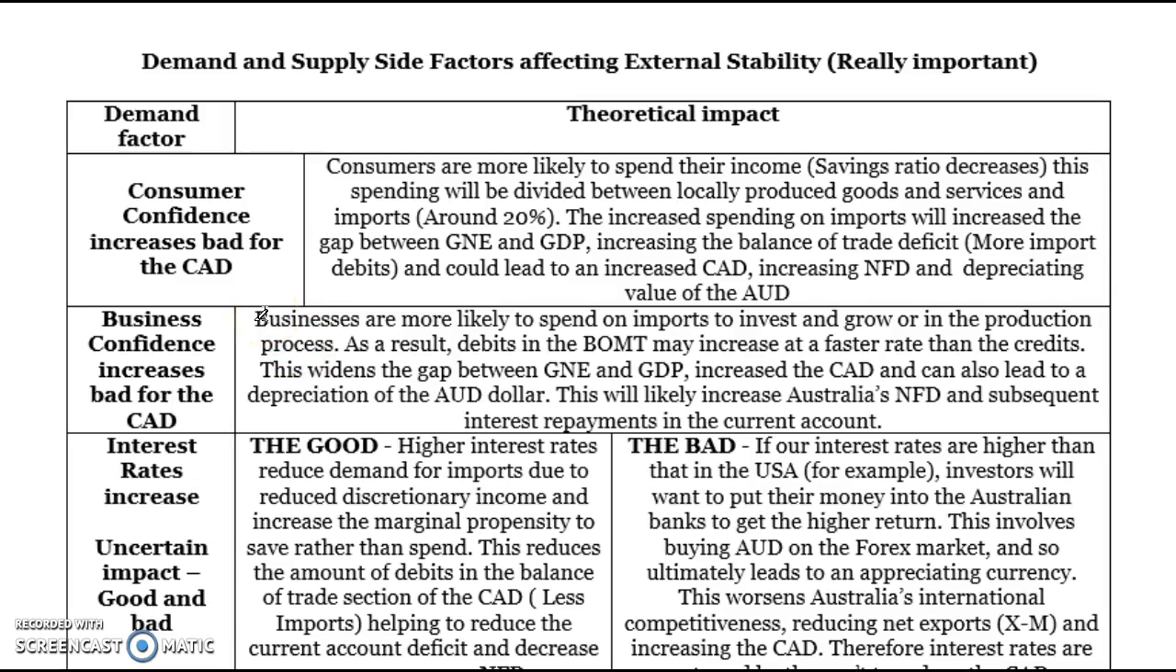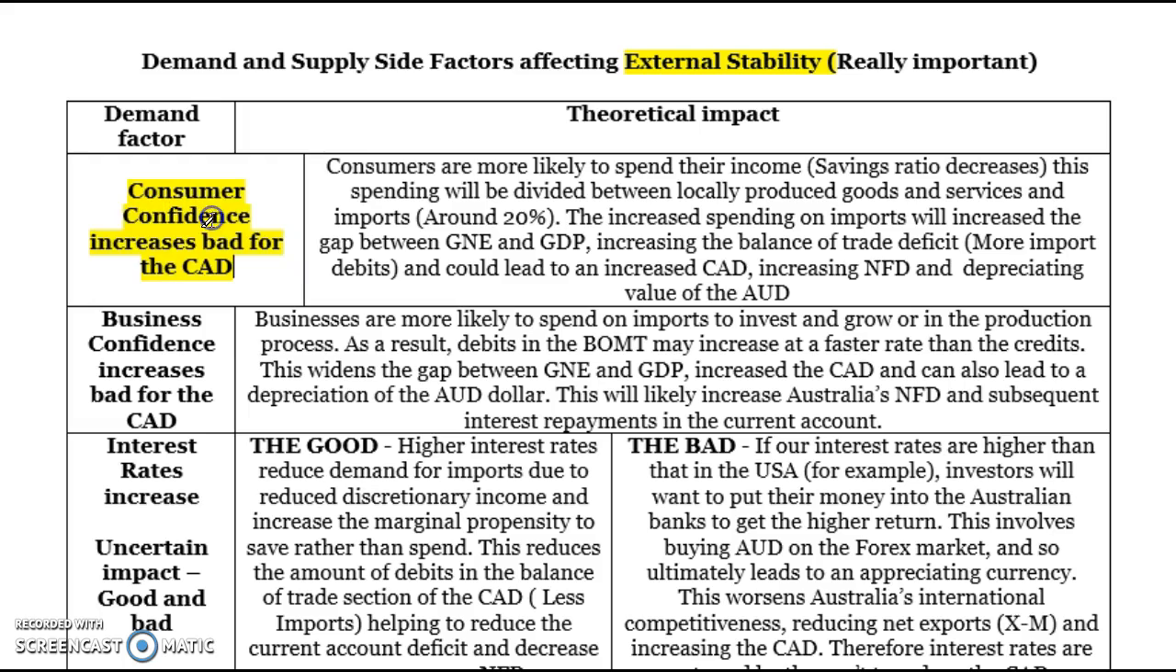So in this video I just want to go through some of the main demand and supply side factors that can impact external stability. When you hear the word external stability, you're talking about maintaining a current account deficit below 6% of our GDP, so keeping the CAD down, a sustainable net foreign debt, generally below 60% of our GDP, and a stable dollar. So what we're talking about is how can each of these factors impact those goals.